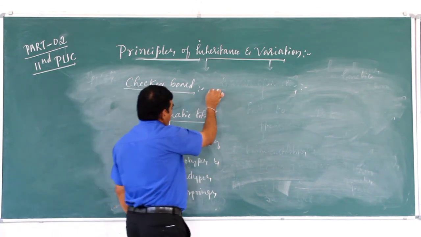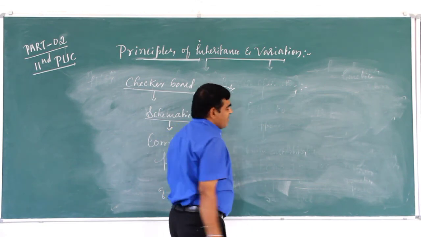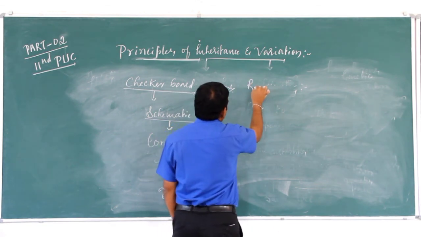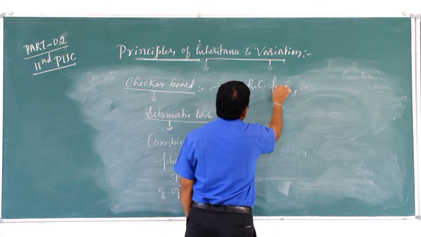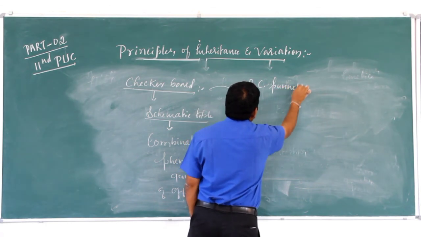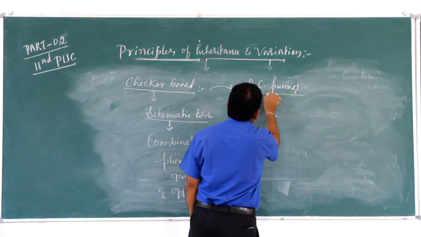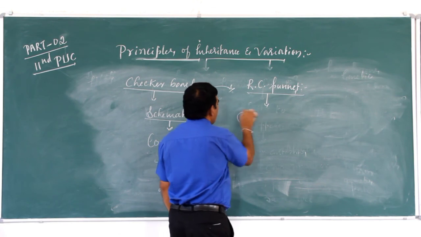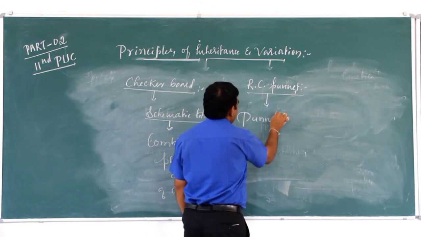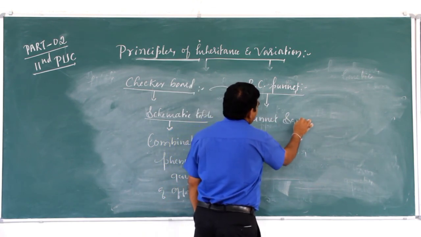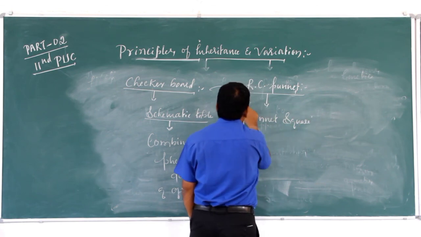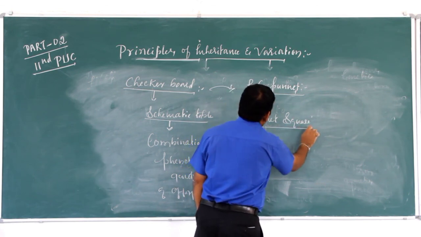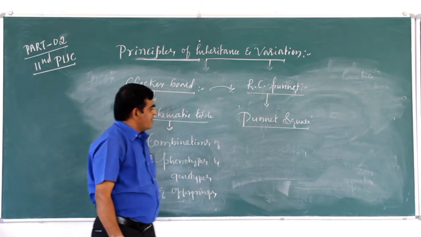Very first, the checkerboard was discovered by R.C. Punnett. That's why it is also called Punnett square.